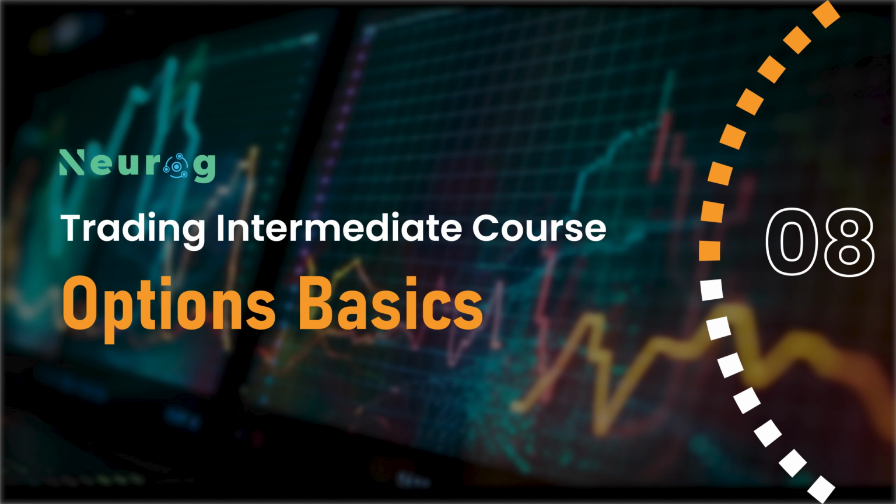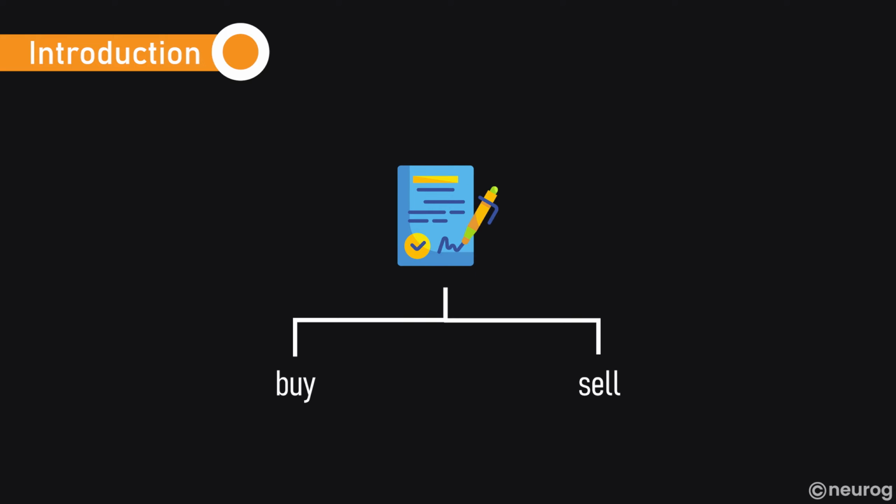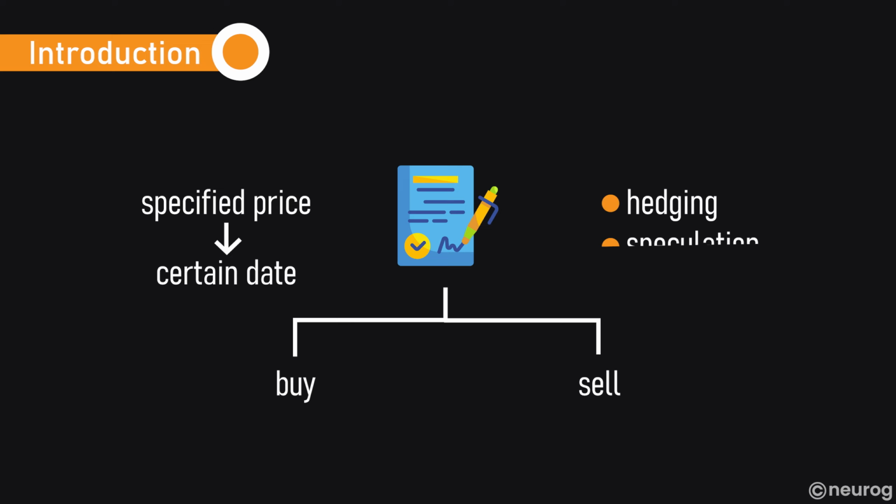Today, we're diving into the basics of options, a versatile but complex financial instrument. Options provide unique opportunities for traders and investors, but they require a good understanding of their mechanics and risks. Options are contracts that give the buyer the right, but not the obligation, to buy or sell an underlying asset at a specified price on or before a certain date. They can be used for hedging, speculation, or generating income.